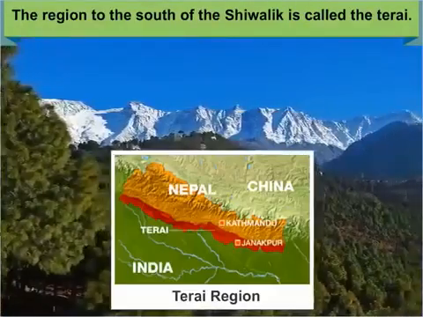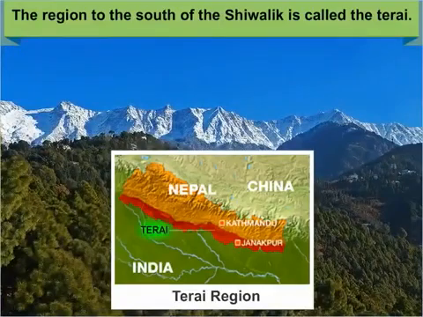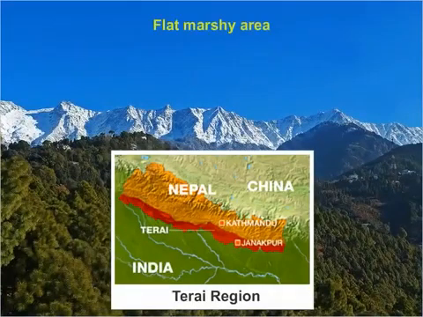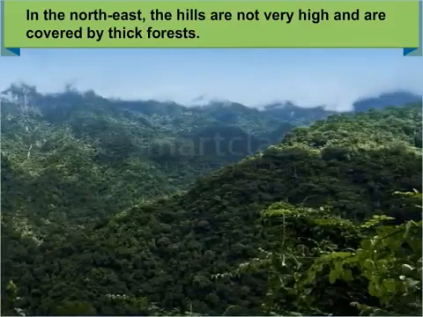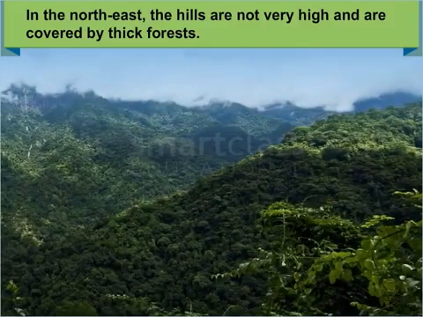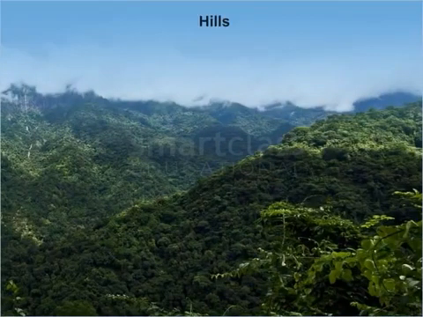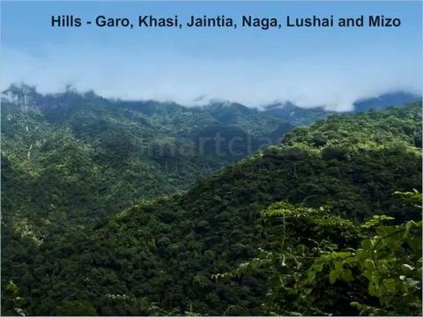The region to the south of the Shivalik is called the Terai. It is a flat, marshy area where crops such as rice, wheat and sugar cane are cultivated. In the northeast, the hills are not very high and are covered by thick forests. The hill ranges here include Garo, Khasi, Jayantia, Naga, Lushai and Mizo hills.